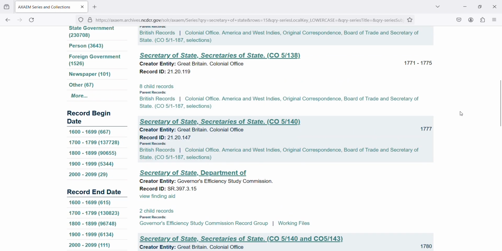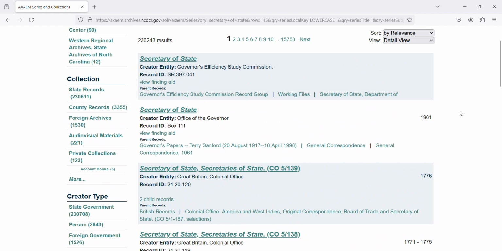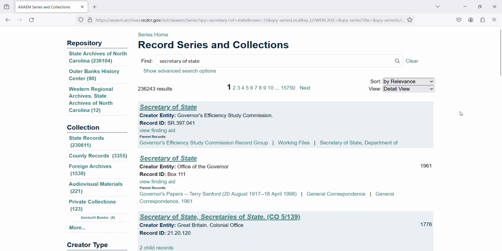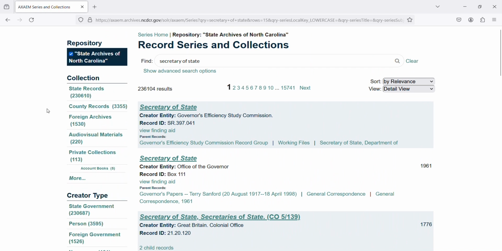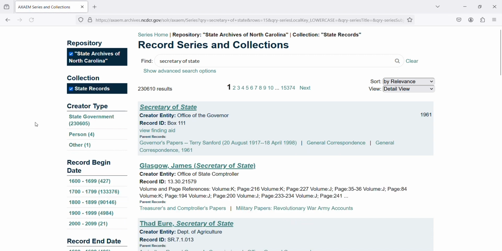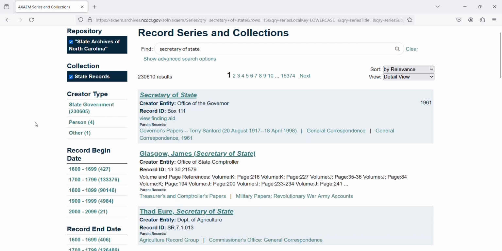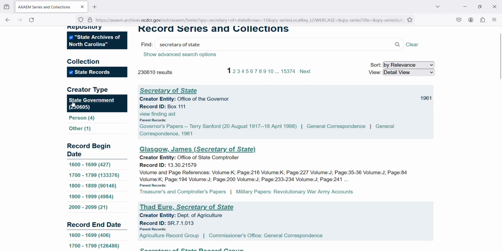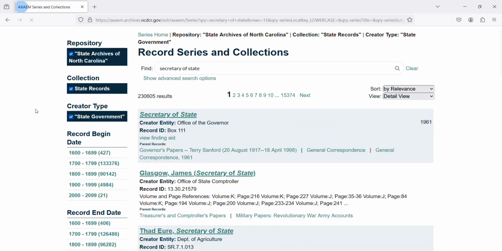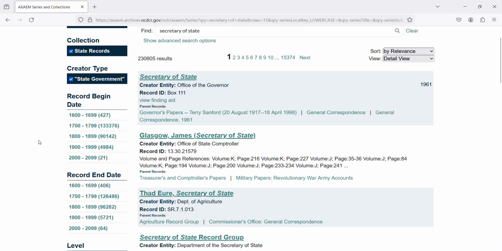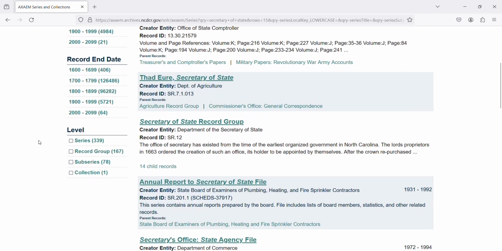Rather than go through page after page to find what I'm looking for, I'll narrow my search results. Repository, State Archives, because I know that state agencies will likely be in Raleigh. Collection, State Records. Already, this has helped us out tremendously. Creator type, State Government. And now, because I know I want to start at the highest level in the collection, I'll select Level, Record Group.